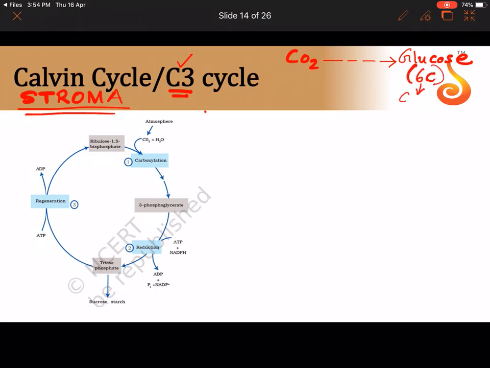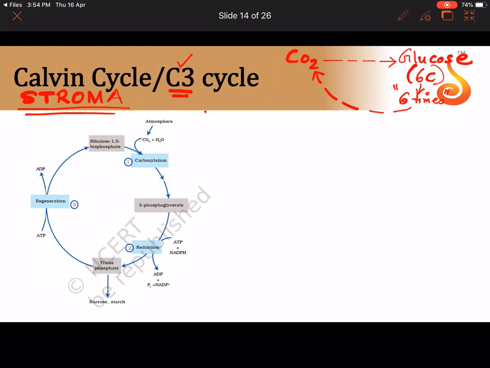That means the Calvin cycle must happen 6 times. So I am going to show you the 6 times of Calvin cycle in one go. Let us see how 6 times Calvin cycle happens, because you need to make a 6 carbon compound by fixing the atmospheric carbon dioxide.